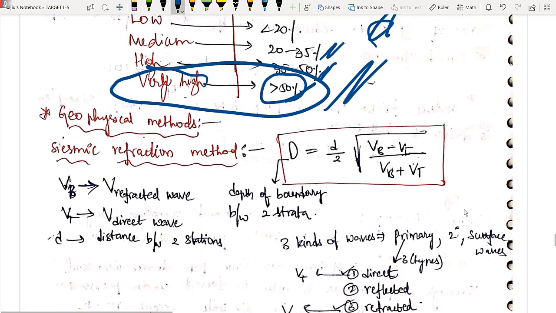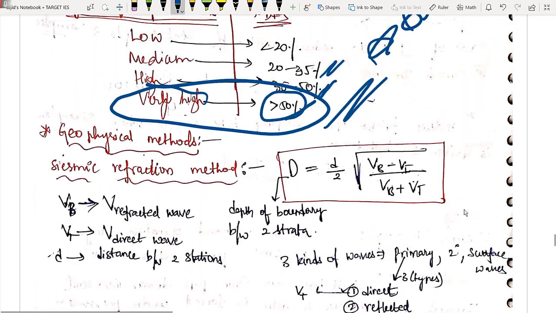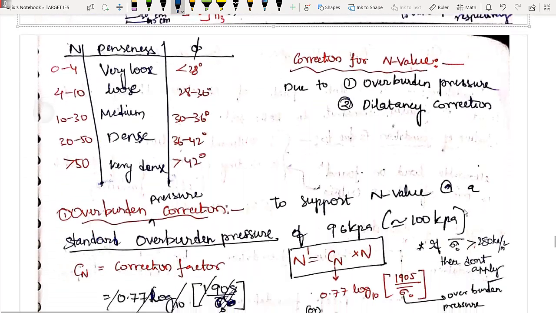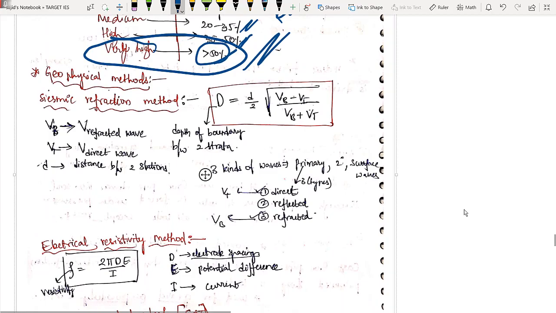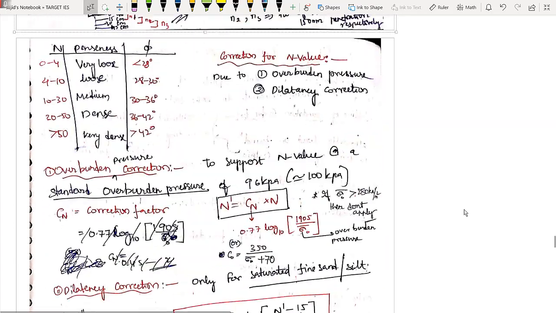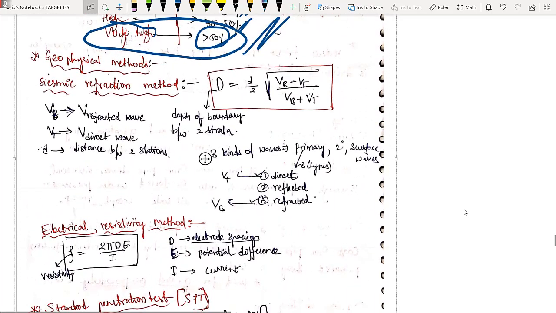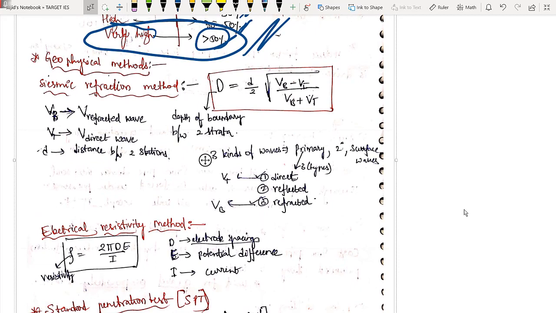See, it's already 30 minutes. What I will do is I will take a break. I will better stop this module. There is only one page, but I will stop here and I will continue these extra methods in the next module. This one page in the next module. छोटा module रहेगा 10 minute वाला.